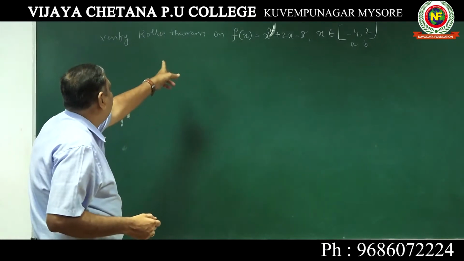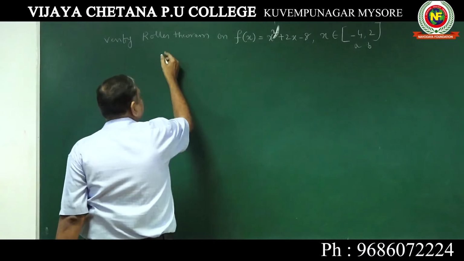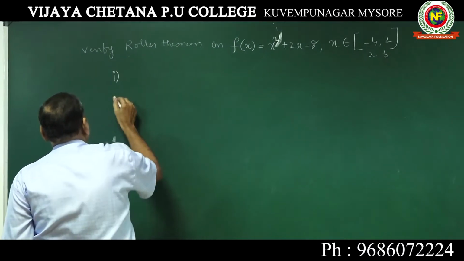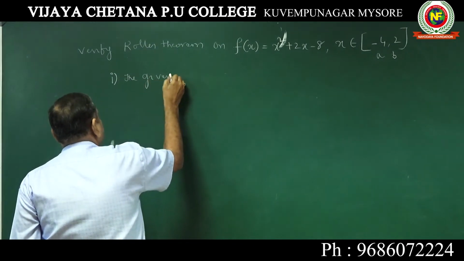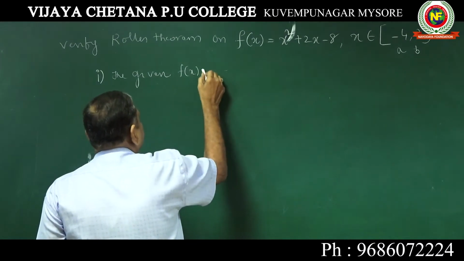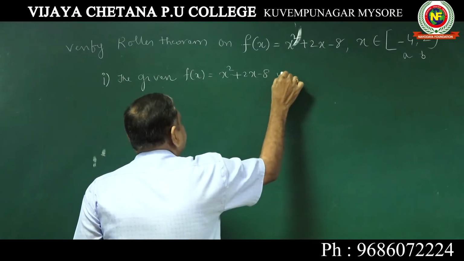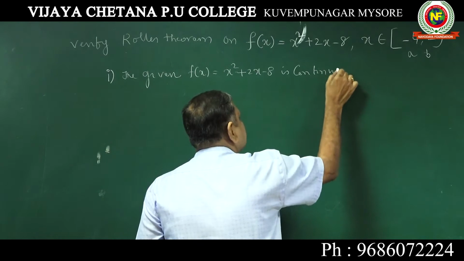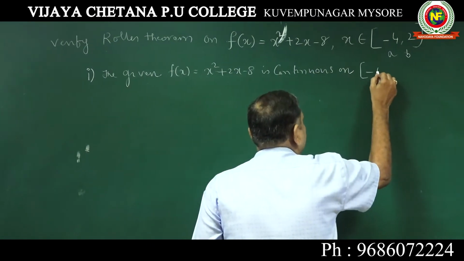Now verify Rolle's theorem on this. The interval is a is -4 and b is equal to 2. The first condition you write: the given function, this has to be presented. The given function f(x) equal to x square plus 2x minus 8 is continuous on the closed interval [-4, 2].